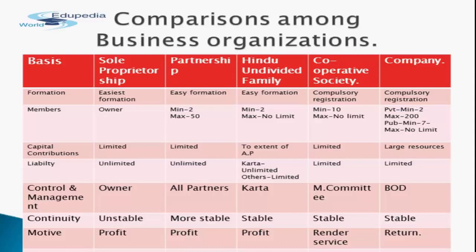Next consideration is motive. The motive of sole proprietorship is profit. Similarly, partnership is profit, and in case of HUF, the same motive is profit. Only in case of cooperative society does it differ from the others, as the objective is to render services to the members. And in case of company, it is return on capital.